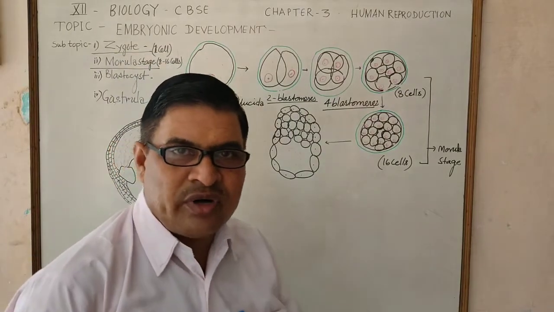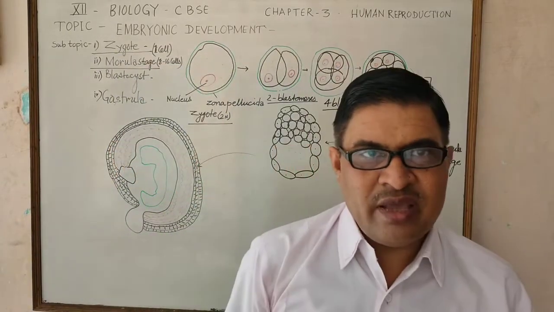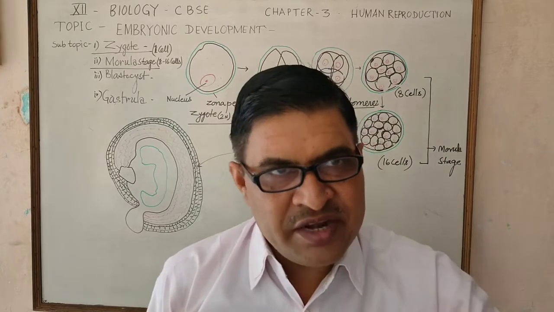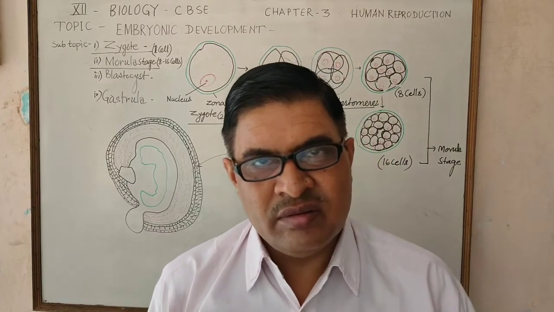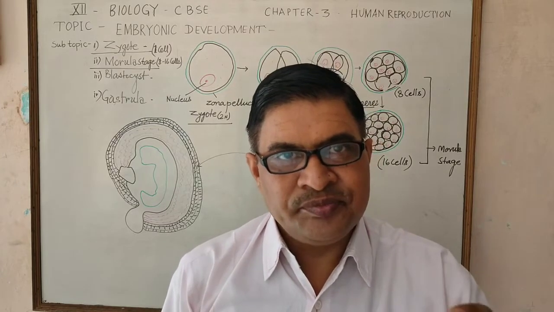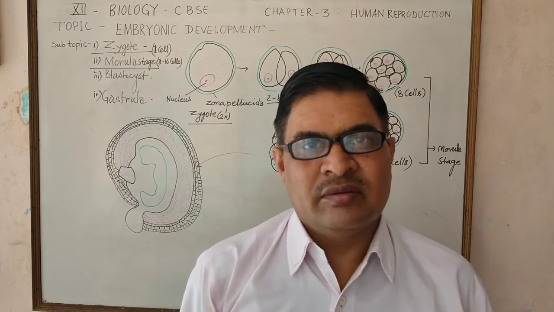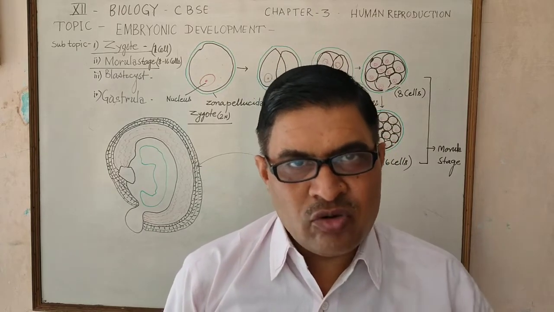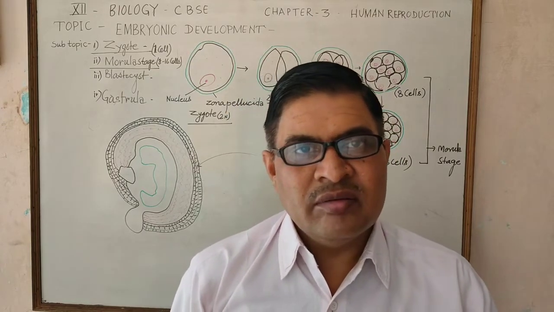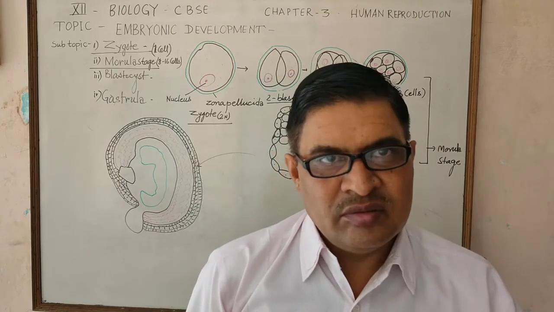After 4 days, I mean to say after 94 hours, a fluid-filled cavity develops between the micromeres and megameres.